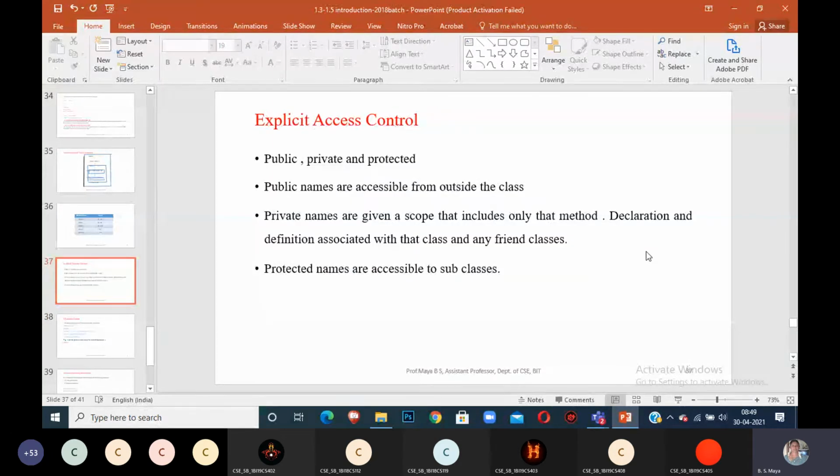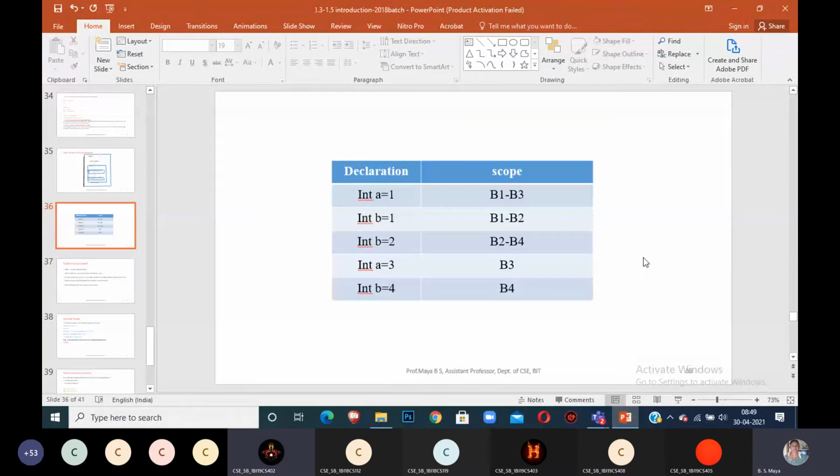What explicit access controls are available in C++? Private, public, protected. What do you mean by public? It can be accessible everywhere.